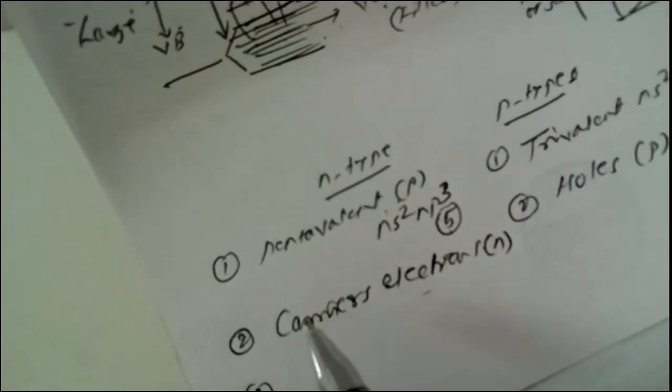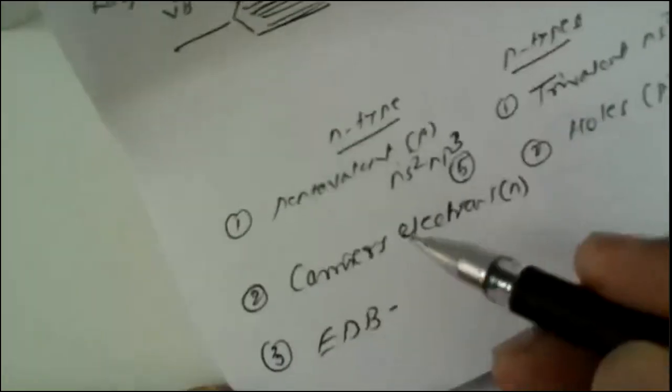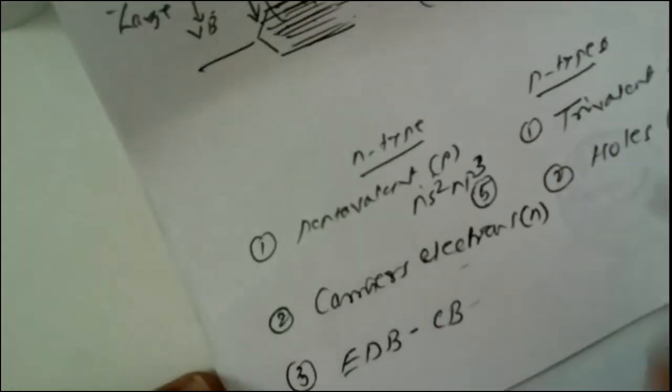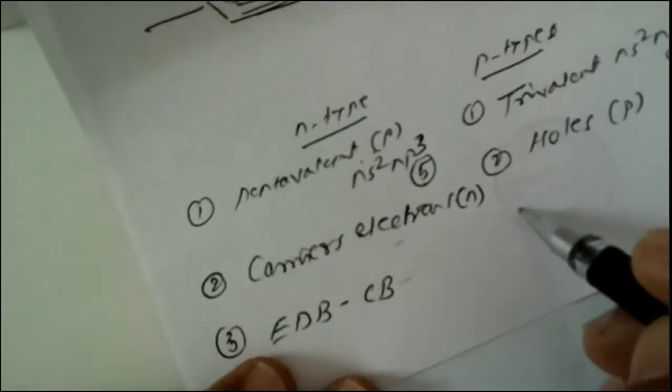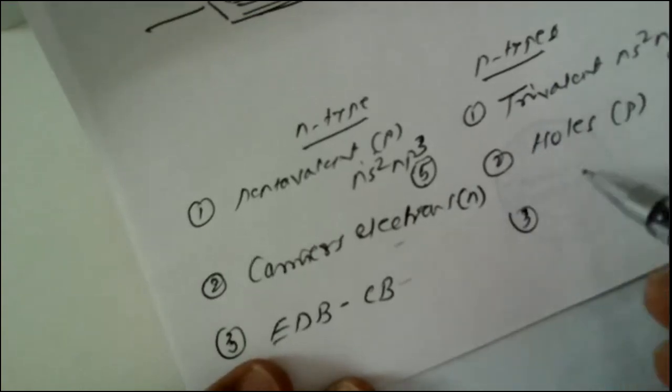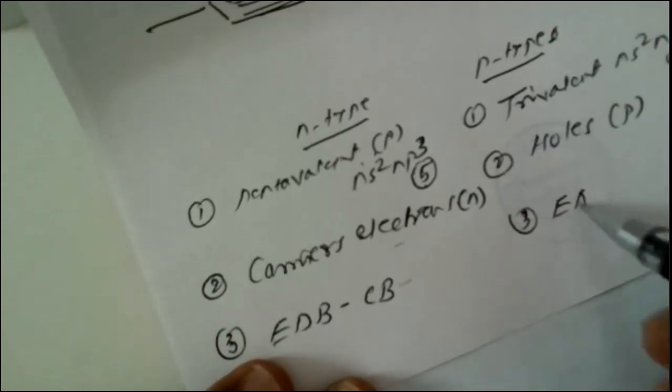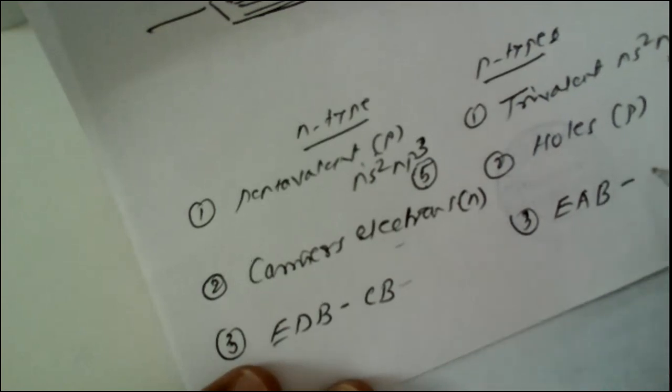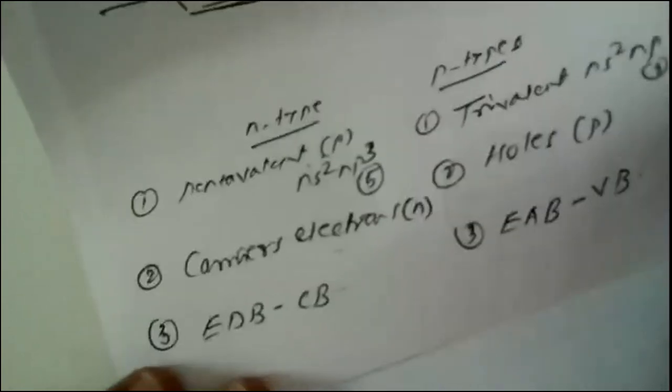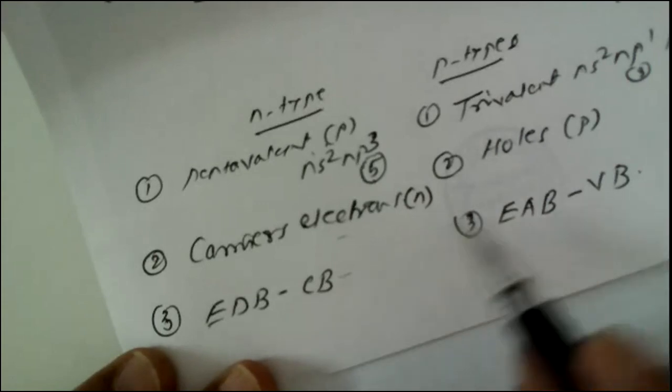Also, in an n-type semiconductor, the electron donor band is present near the conduction band, while in a p-type semiconductor, the electron acceptor band is present near the valence band. So this is the main difference between these two types.